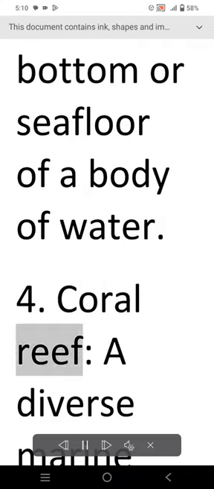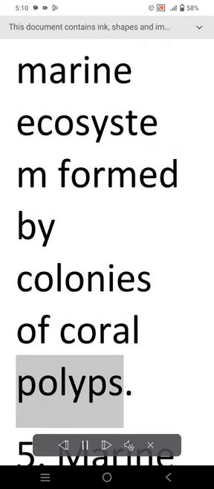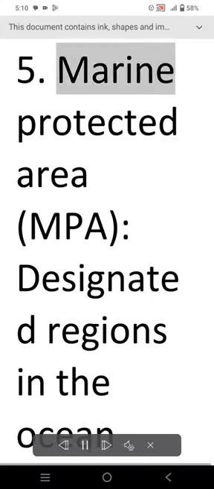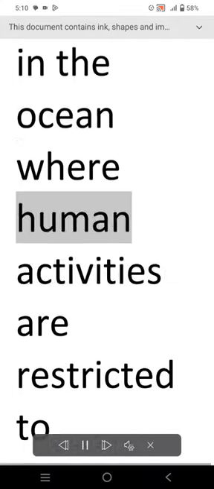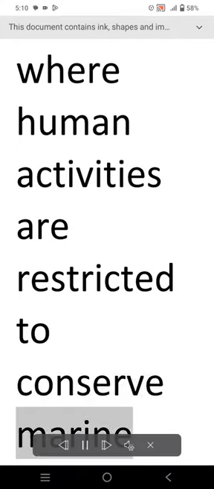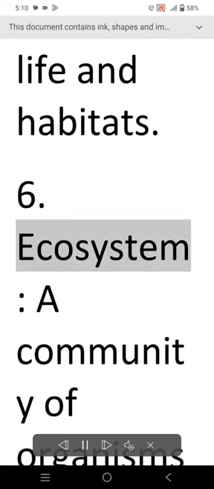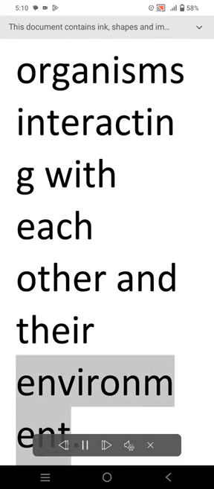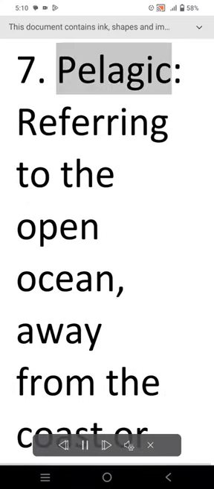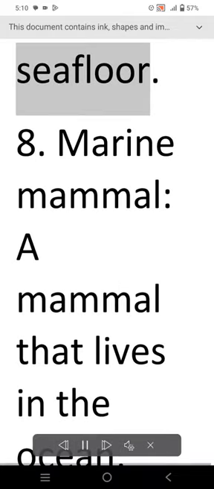4. Coral reef. A diverse marine ecosystem formed by colonies of coral polyps. 5. Marine Protected Area (MPA). Designated regions in the ocean where human activities are restricted to conserve marine life and habitats. 6. Ecosystem. A community of organisms interacting with each other and their environment. 7. Pelagic. Referring to the open ocean, away from the coast or seafloor.